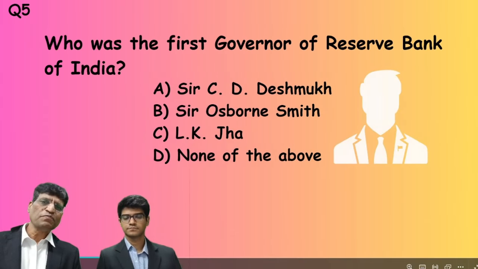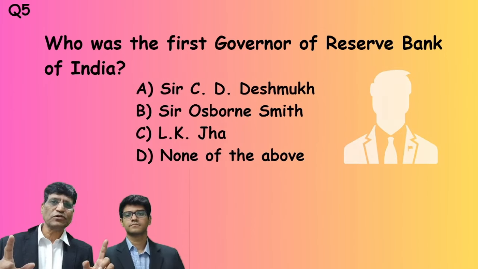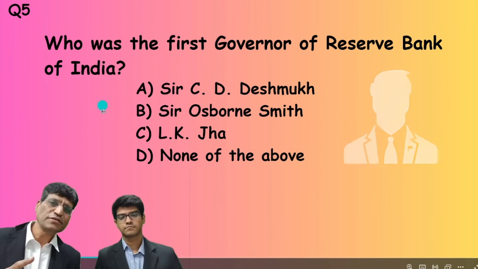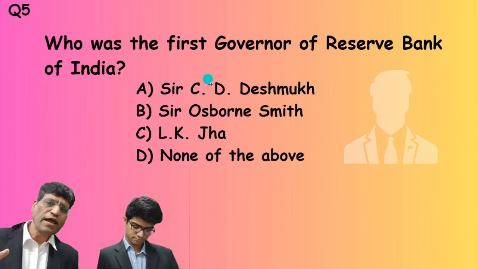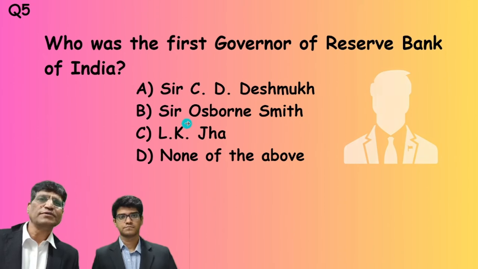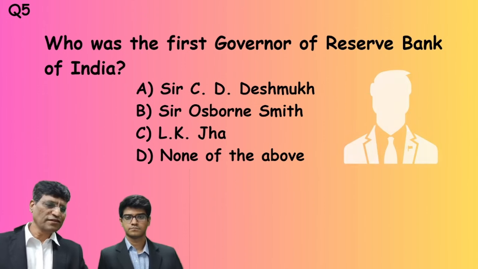Question number 5. Who was the first governor of Reserve Bank of India? The Reserve Bank of India was established on 1st April 1935, so we are talking of 1935. Who was the first governor of Reserve Bank of India? The options are Sir C.D. Deshmukh, Sir Smith, L.K. Jha, none of the above. And Ajay sir has marked his answer. Let me just see the answer.